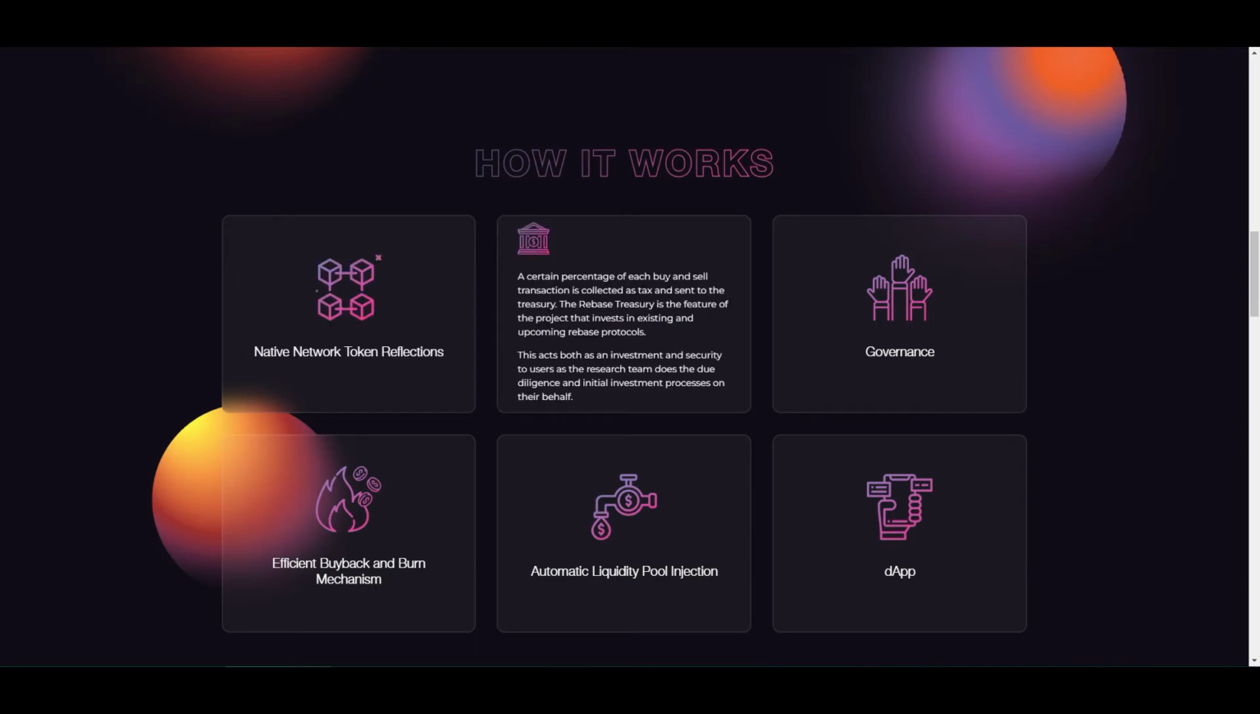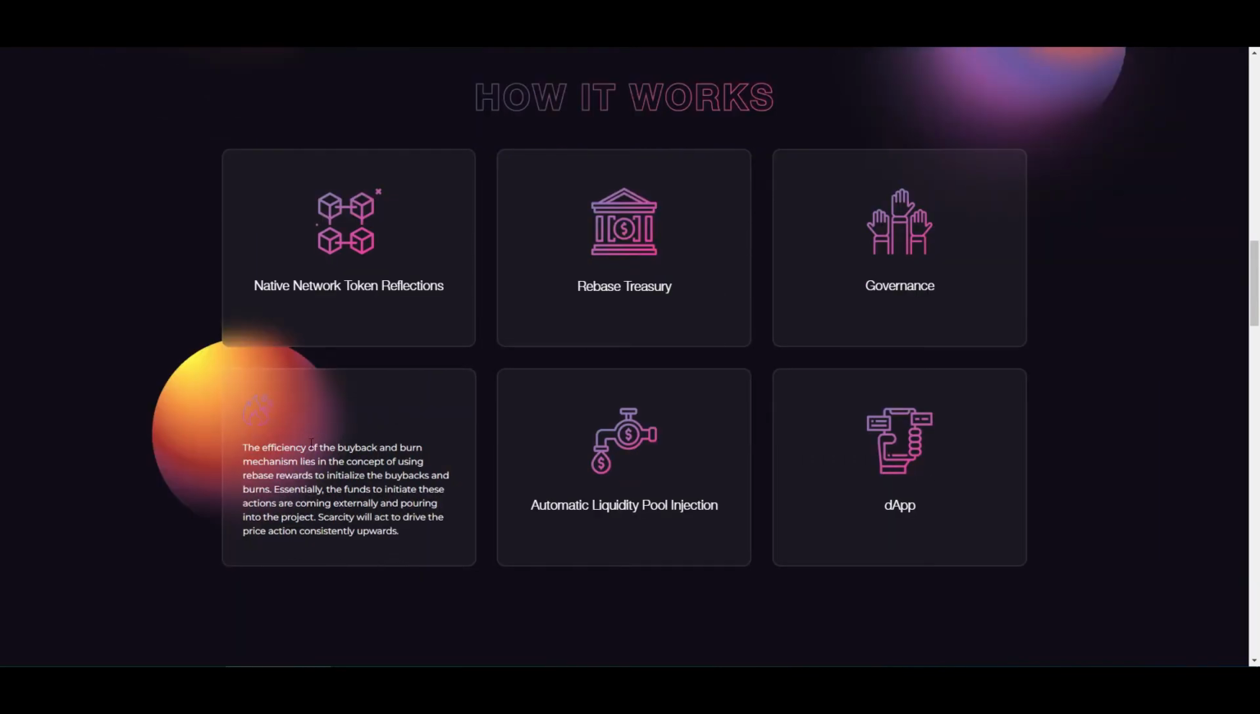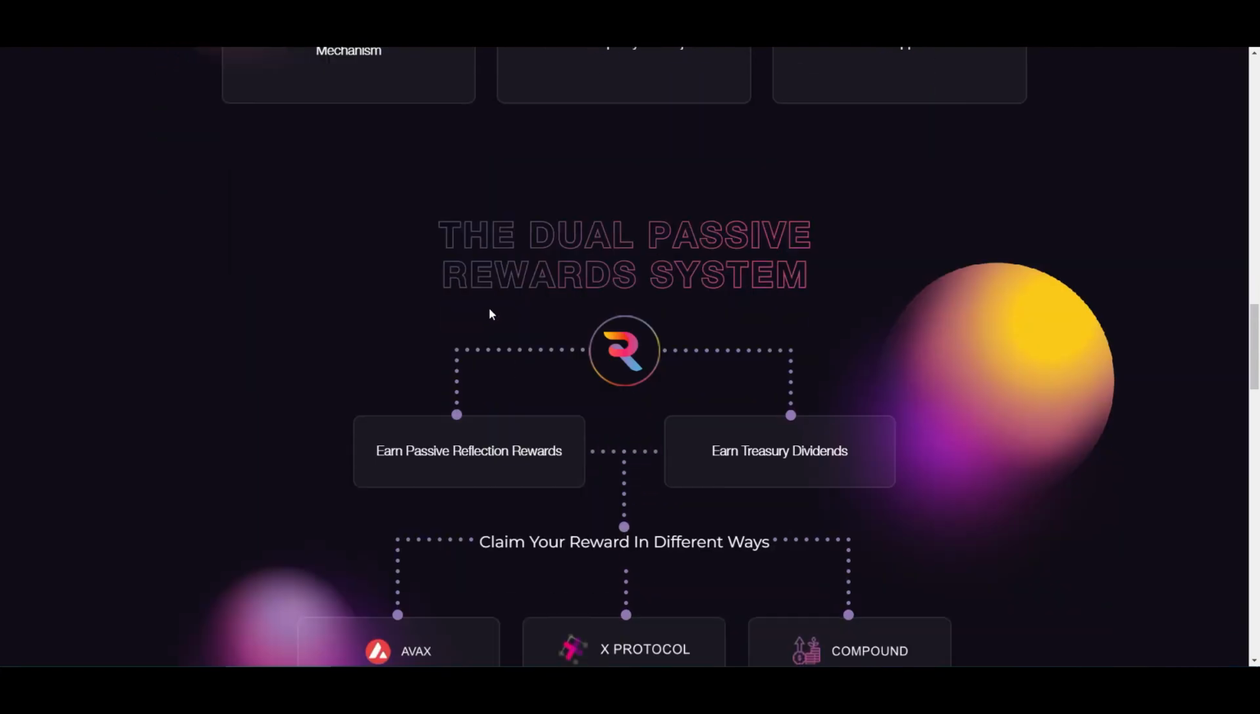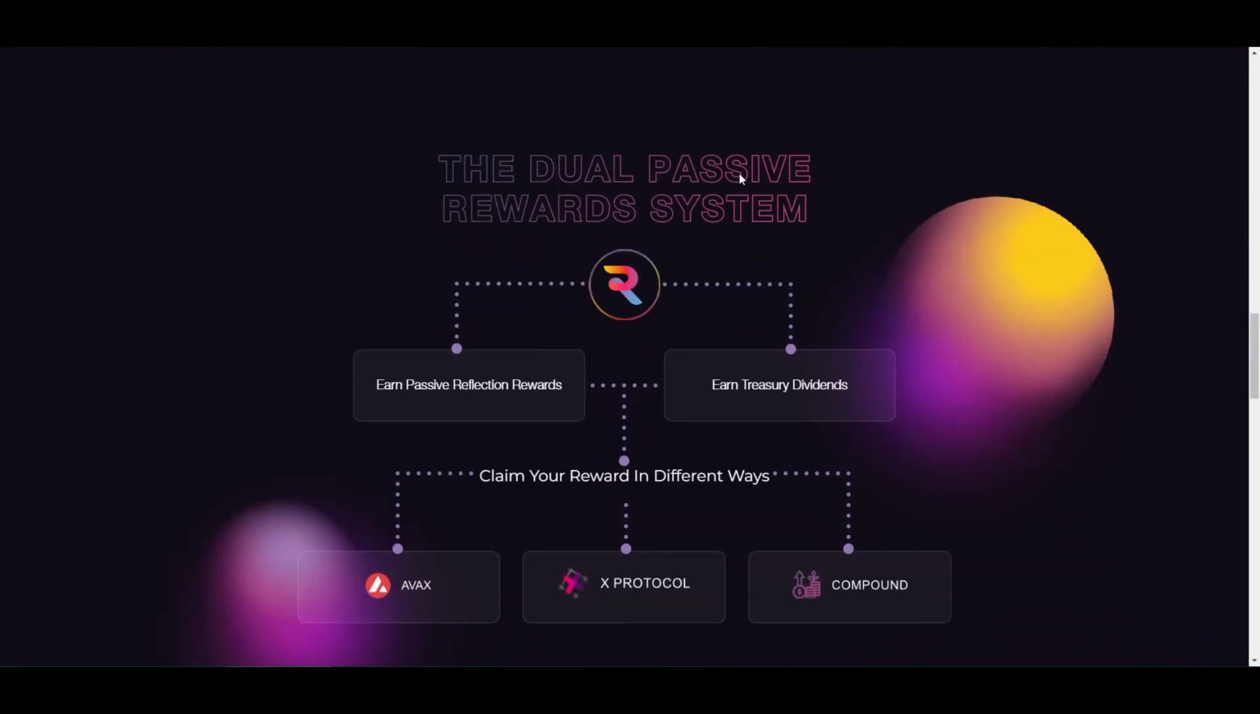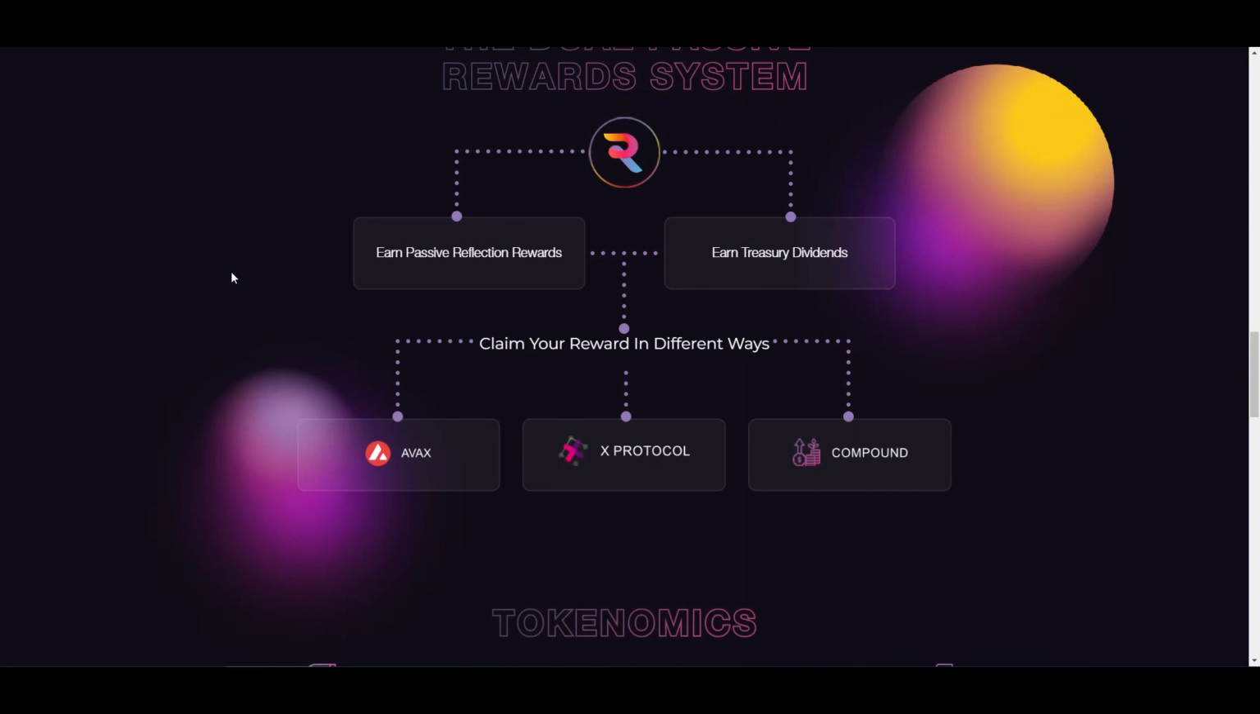A certain percentage of each buy and sell transaction is collected as tax and sent to the treasury. And they have a burn mechanism as well. Moving down further, the dual reward passive system. You earn passive reflection rewards and you also earn treasury dividends. Holders are rewarded a portion of the buy and sell transaction taxes through reflections in native Avalanche token AVAX, and treasury dividends are rewarded from the Rebase treasury rewards. Yields are distributed every 3 days in AVAX.